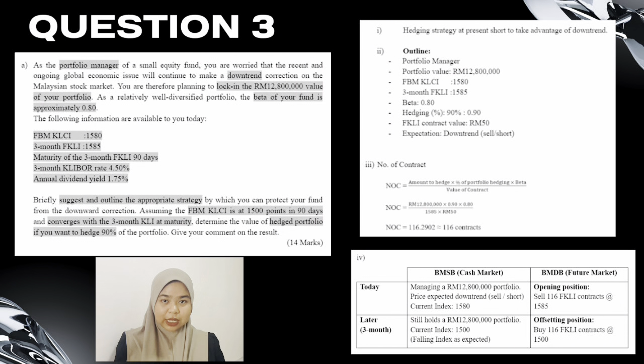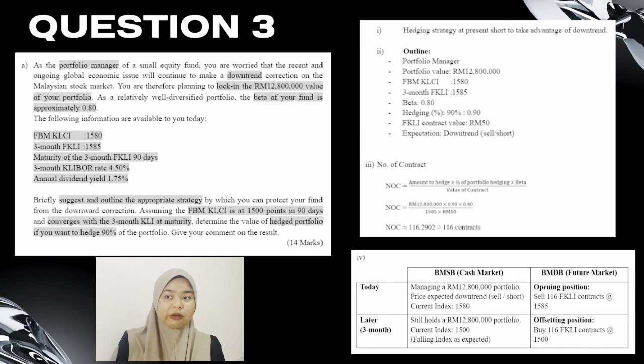First, let's look at today. On the left side, the portfolio manager owns a portfolio worth RM 12.8 million. He expects the stock market to go down and the current FBMKLCI index is 1580 points. So because he expects the market to fall, he wants to protect the value of his portfolio. To protect the portfolio, the manager opens a short hedge. This means he sells FKLI futures contracts at 1585 points. The reason he sells first is because he expects the futures price to fall together with the stock market.